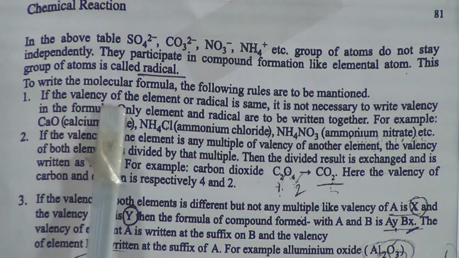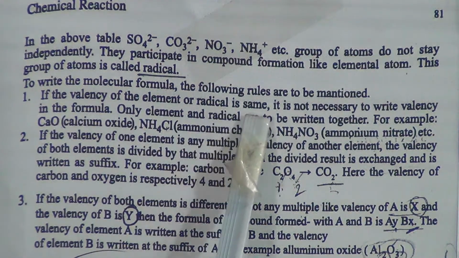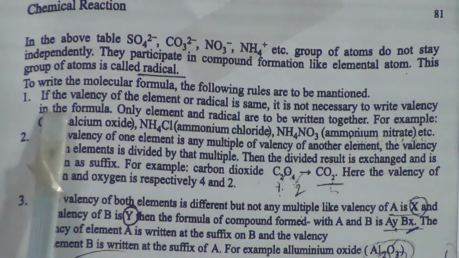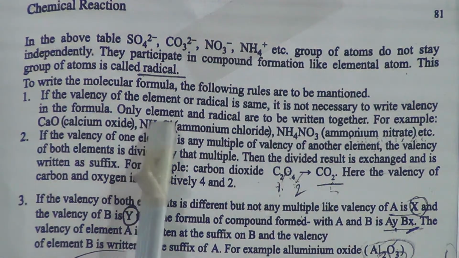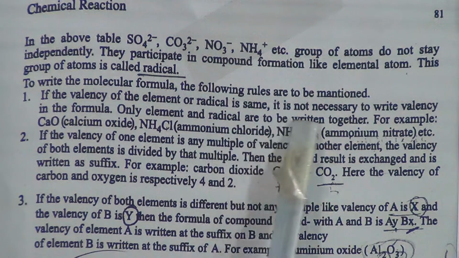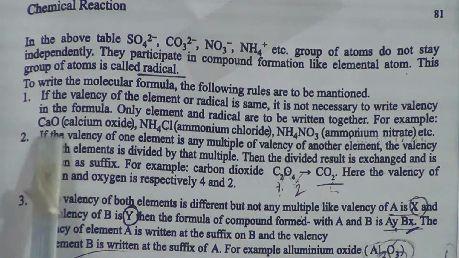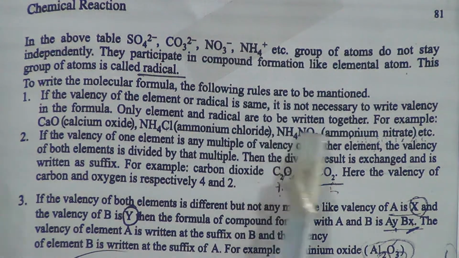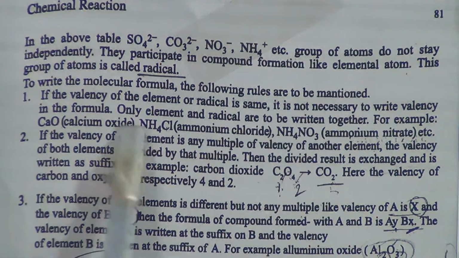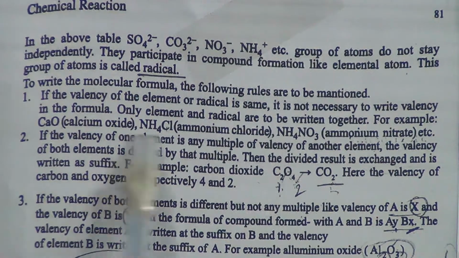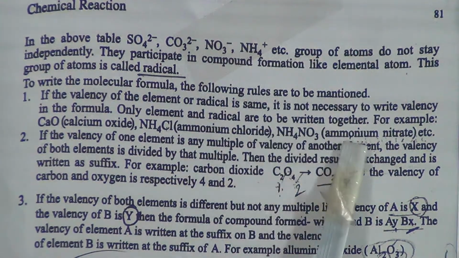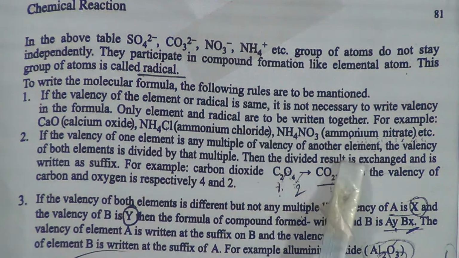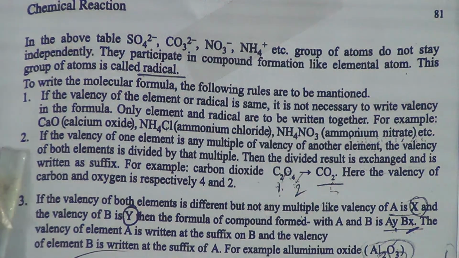First one, if the valency of the elements or radicals is the same, it is not necessary to write the valency in the formula. Only the elements and radicals are to be written together. For example, calcium oxide, aluminum chloride and aluminum nitrate both have the same valency. That's why there is no need to write their valency with the formula.